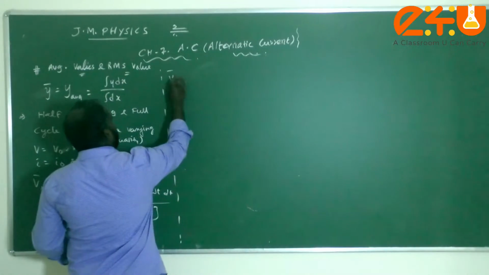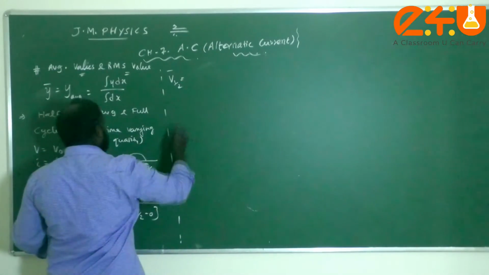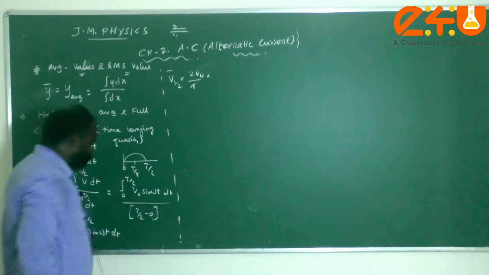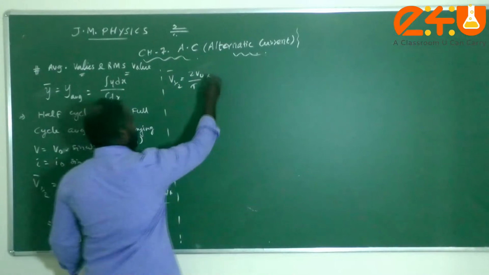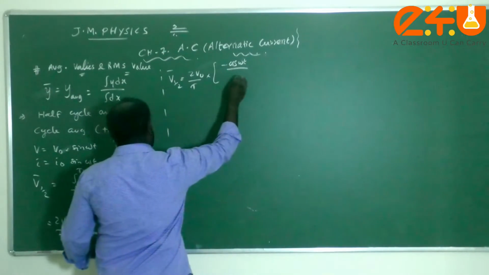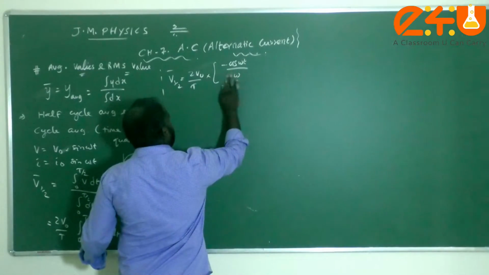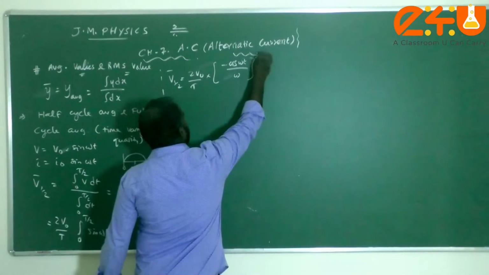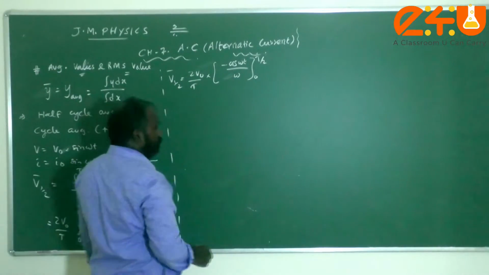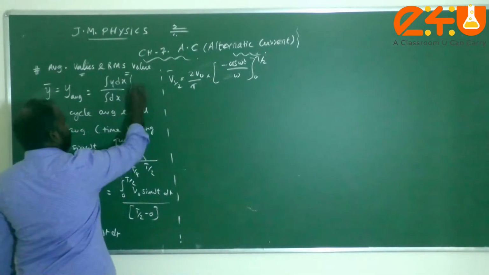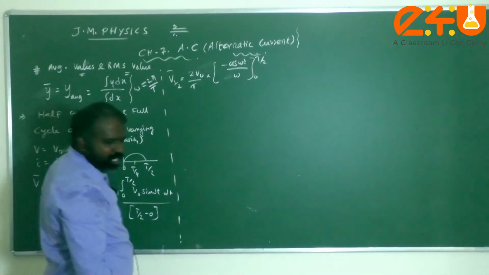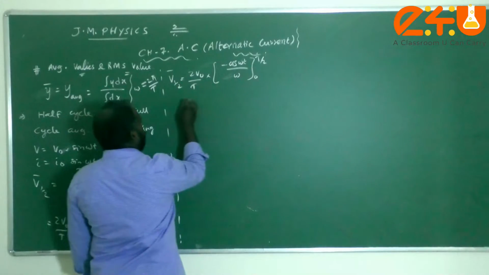Therefore the half cycle average value is equal to 2 V naught by T into the integral of sine omega t, which is minus cos omega t divided by omega, with integral limit 0 to T by 2. We know that omega equals 2 pi by capital T. So substitute here.